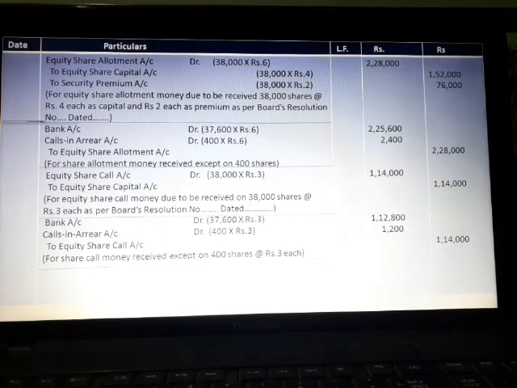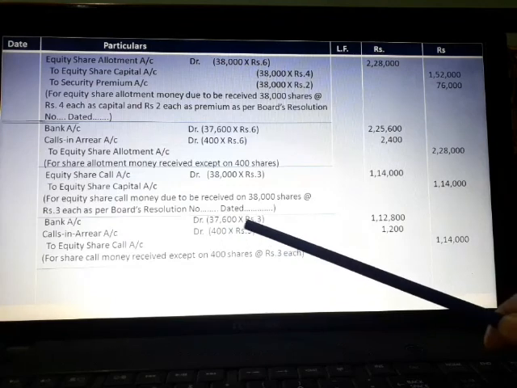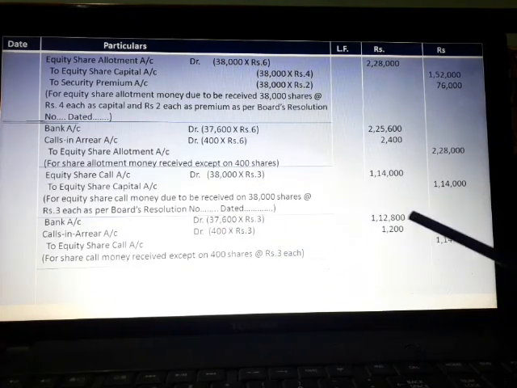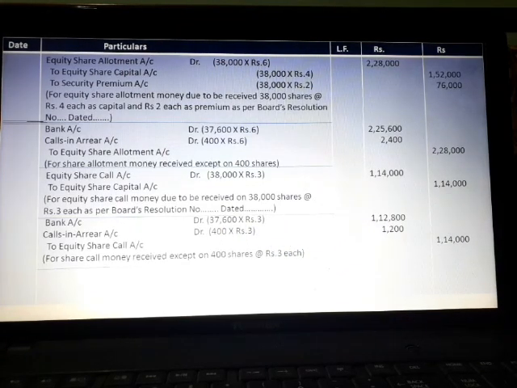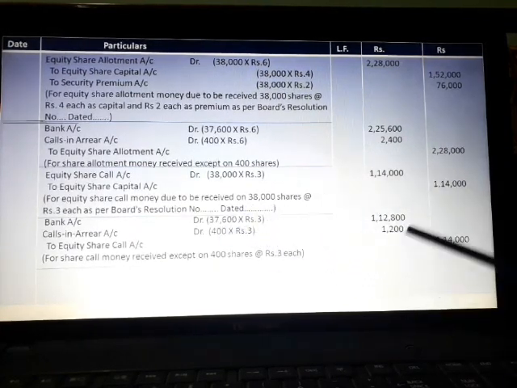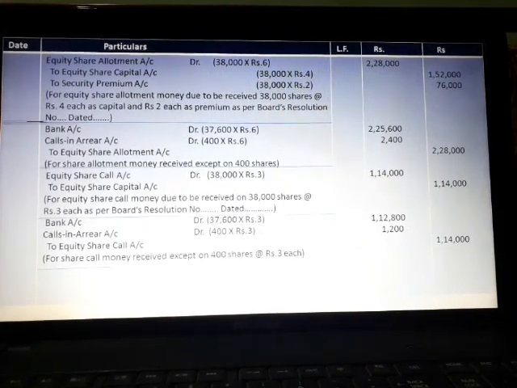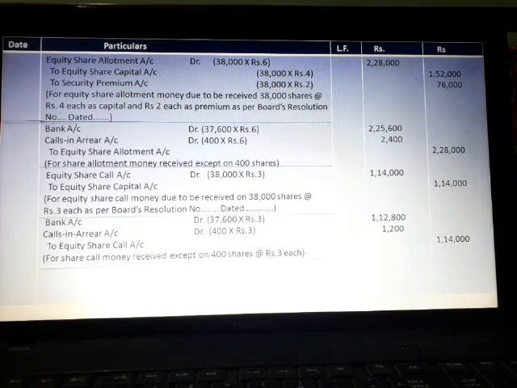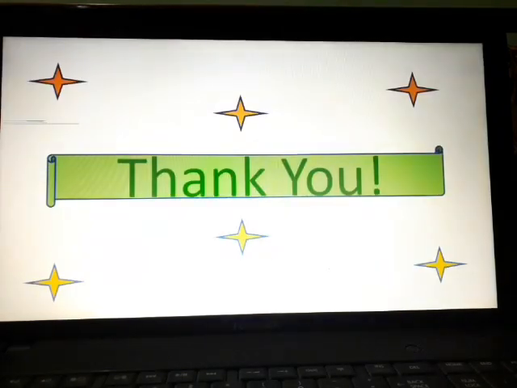Bank account debit for the actual amount of call money received, 37,600 into 3, 1,12,800. Calls in arrear account debit, that is the money not received in respect of call, 400 into 3, 1,200. To equity share call account 1,14,000, for share call money received except on 400 shares. So up to this, please see our next video.